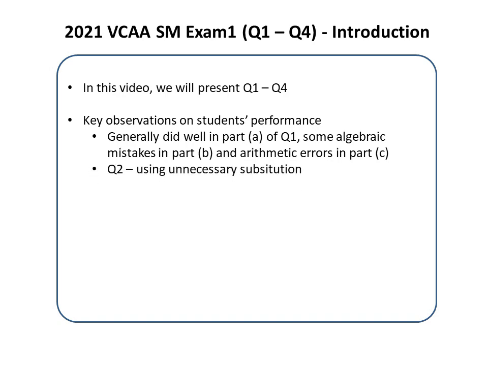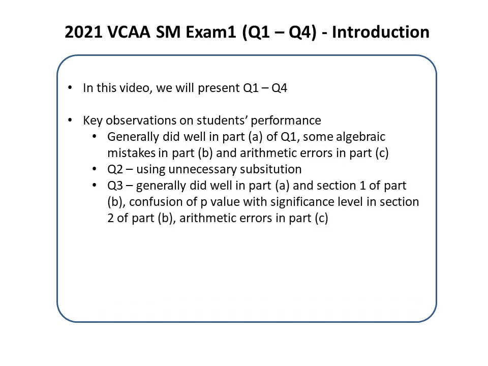In question 2, some students introduced errors in their working when using an unnecessary substitution. Most students were able to write down the null and alternative hypotheses correctly in part A of question 3. About 50% of the students did section 1 of part B well. Due to confusion of the p-value with 0.01 as its significance level, about half of the students did not score in section 2 of part B in question 3. As for part C, some arithmetic errors were observed.